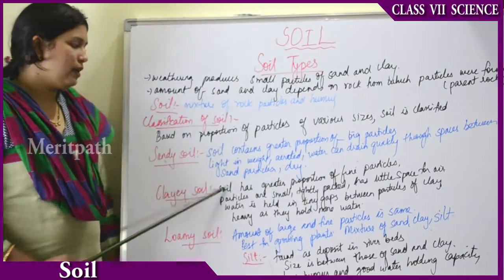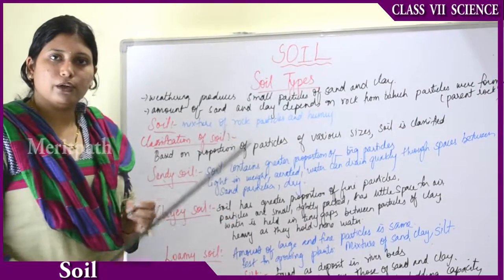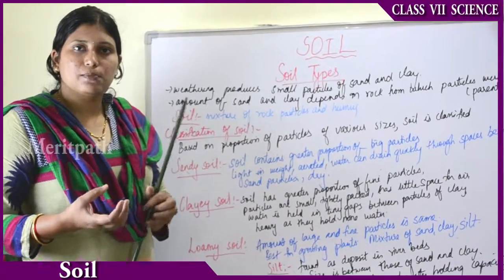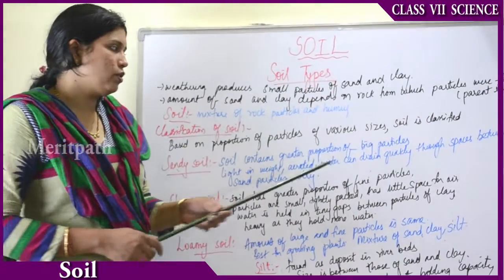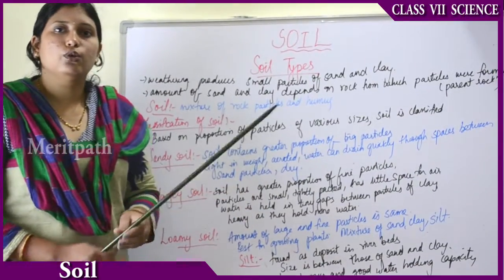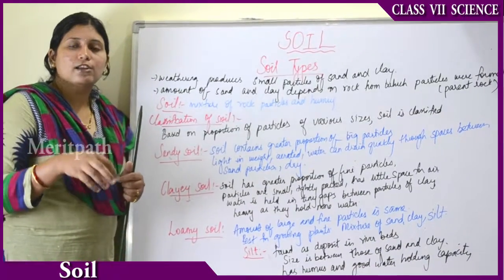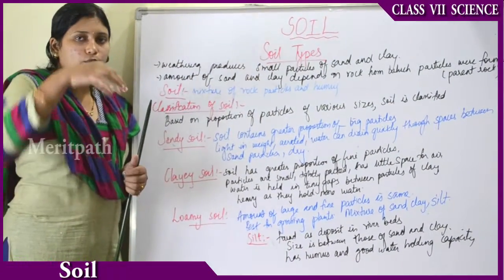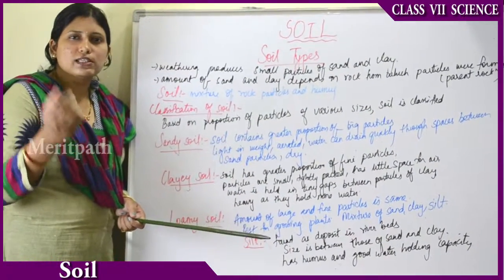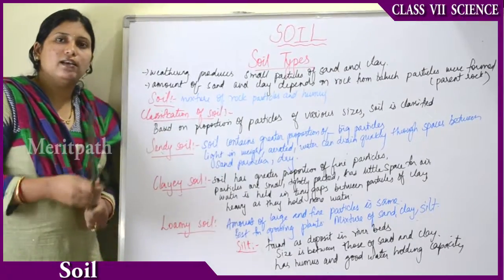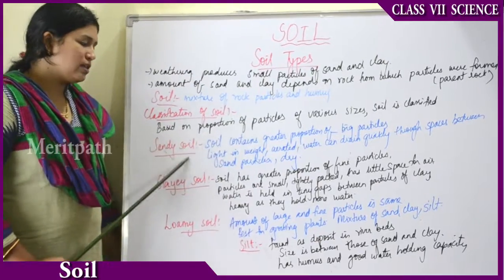So sandy soil contains a greater proportion of big size particles, is light in weight and well aerated. It is loosely packed, so it can incorporate a lot of air and water. Water can drain quickly through the spaces between the sand particles. Because there is a lot of air space, it fills with water when you water it, and the water penetrates deep quickly. This soil is usually dry to touch. Everybody knows sand, you might have seen it at construction sites and beaches. Sand is usually dryish in consistency, right? So this is about sandy soil.